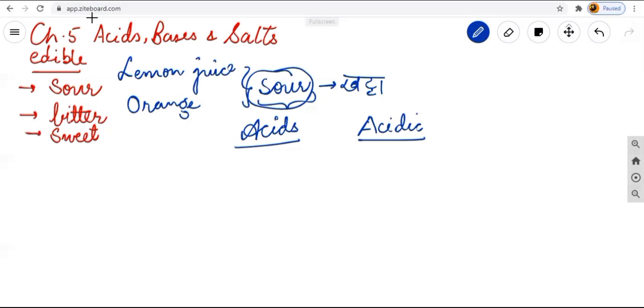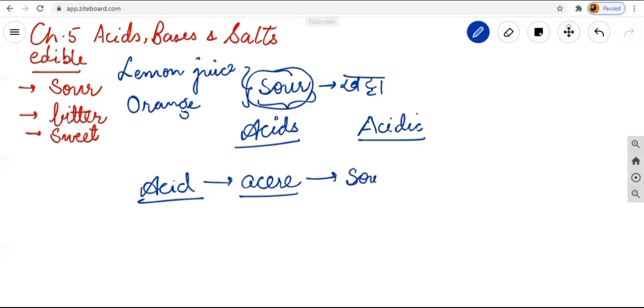Okay, so the word acid is taken from the Latin word. And what is that Latin word? That is known as acer, A-C-E-R-A. Acer means sour. So we can say the fruit or the substances which are sour in nature, then that is known as acidic nature.